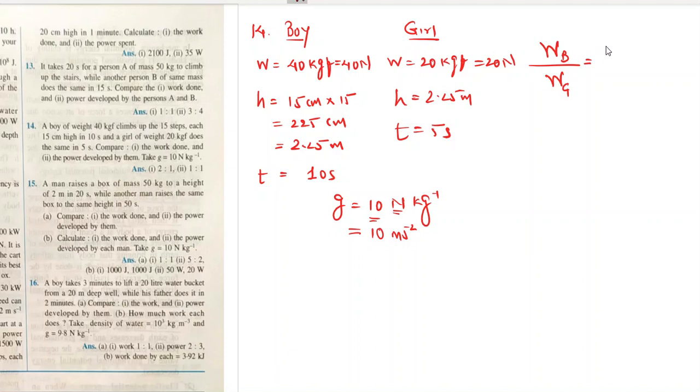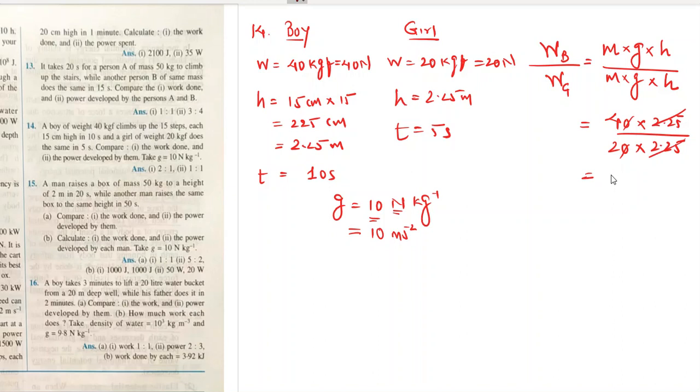Work done by boy is mass of the boy into acceleration due to gravity into the height. Work done by girl is mass into acceleration due to gravity into the height. Now mass into acceleration due to gravity is the weight, which is 40 for boy, and height is 2.25, the height which they climb. Here for girl the weight is 20 and height is same, height gets cut.